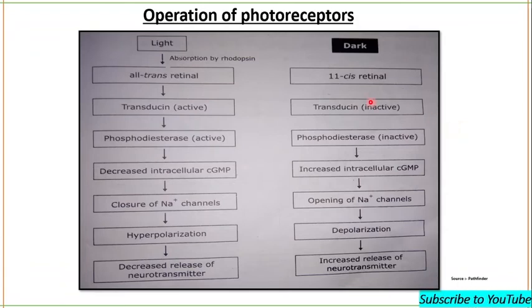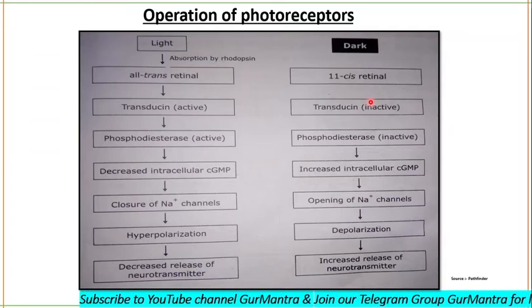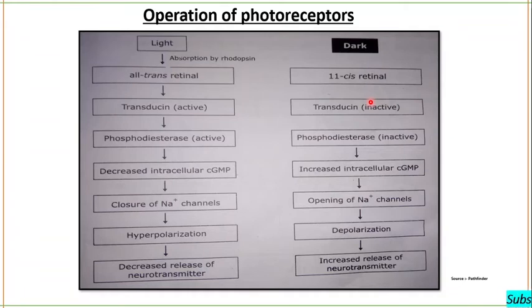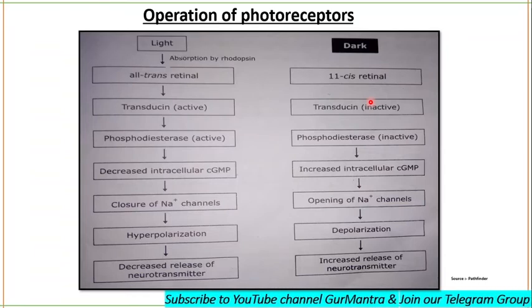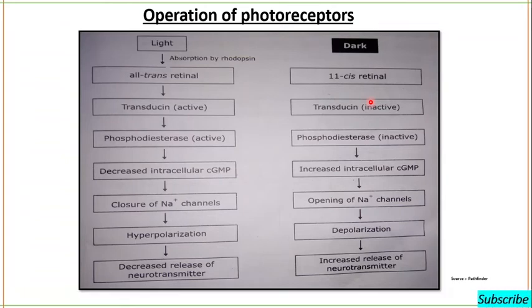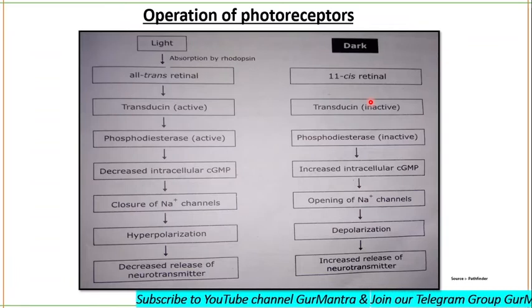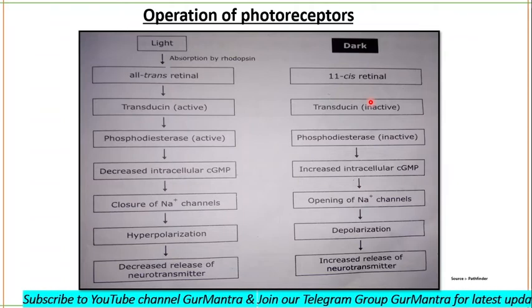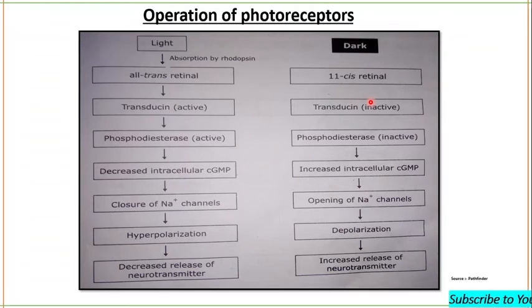I will tell you about the operation of photoreceptors now. I hope you are very clear about rods and cones. Remember, in the fovea only cones are present, while rods are not present. Rods have a slow response to light, while cones have a fast response to light. Rods have only one type of photosensitive pigment, while cones have three types. Cones give us color vision, while rods give us black and white vision.